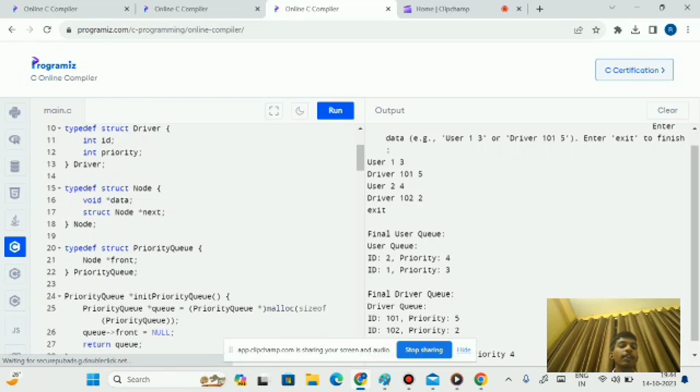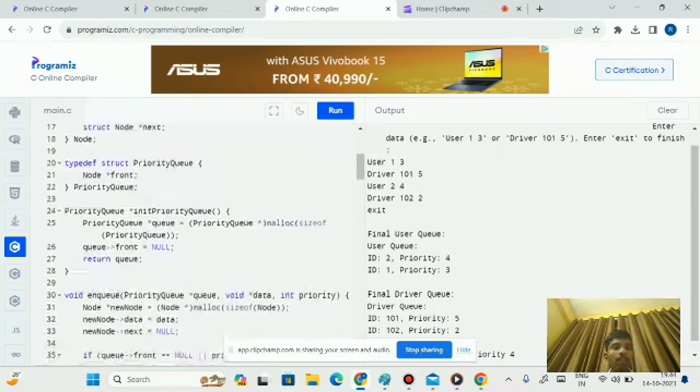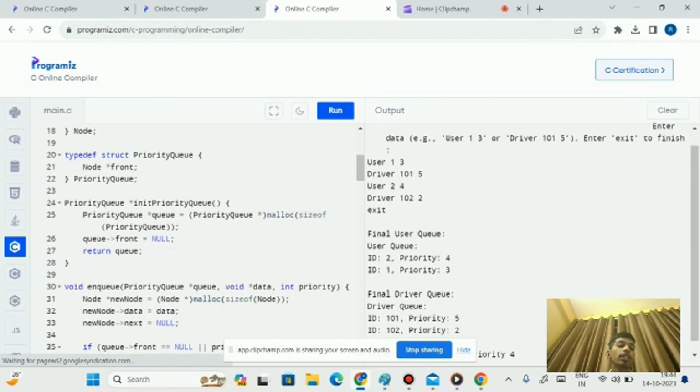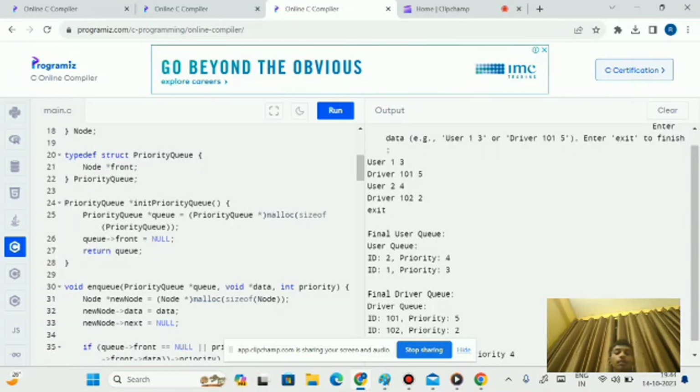Now we created a node for data, meaning a void pointer to data. The pointed data will directly connect to the data of the user and also the driver. Here we implemented a priority queue and a node pointer, front. Node pointer front means the top: the higher the priority value, the sooner the user will get service among the other users. So the node will directly connect to the front.